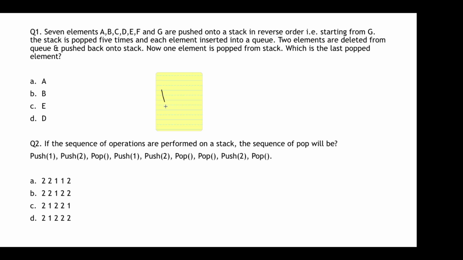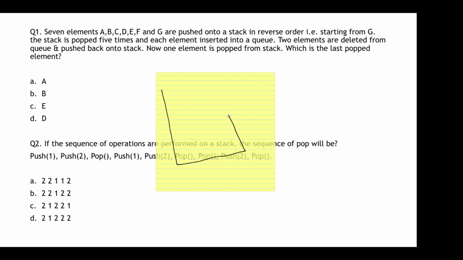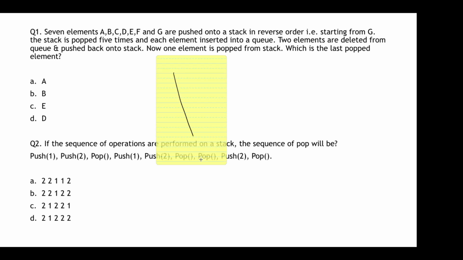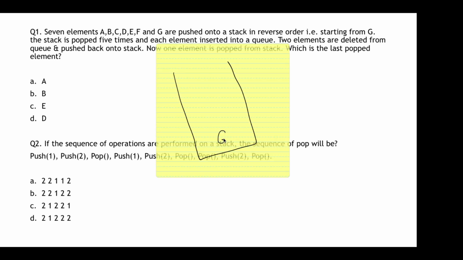Too many things, so first let's draw a stack. The elements are pushed in the stack in reverse order starting from G. So the first element is G, then F, then E, then D, then C, then B, and finally A. Like this: G, F, E, D, C, B, and A. So this is a stack.